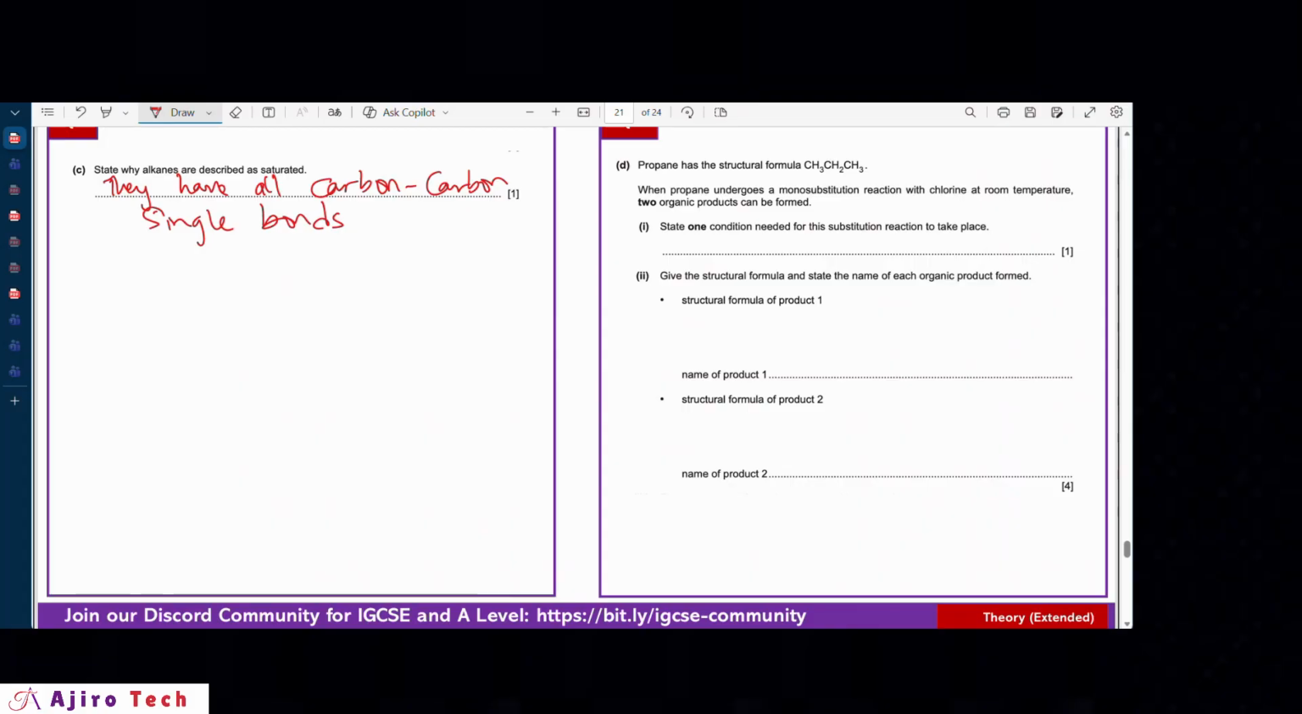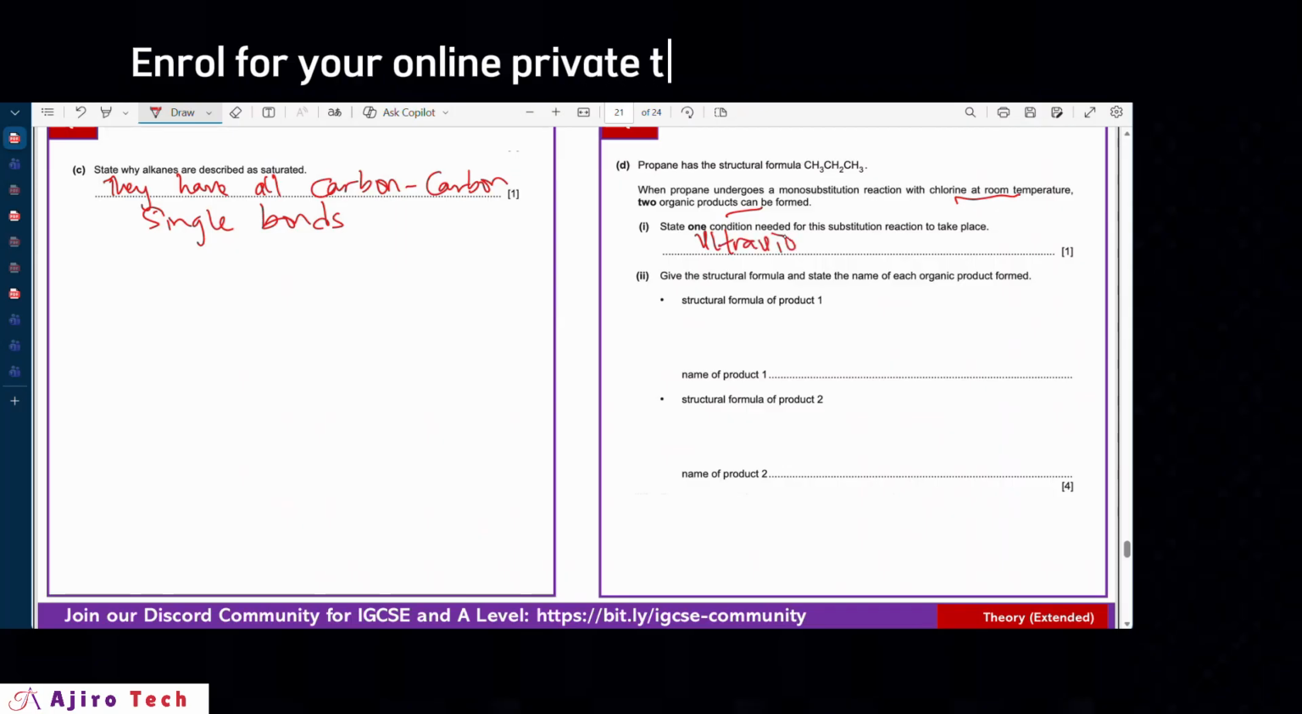Now, propane has the structural formula shown. When propane undergoes monosubstitution with chlorine, two organic products can be formed. One condition for this is obviously ultraviolet light. Ultraviolet light is needed, so it makes it a photochemical reaction. Give the structural formula and state the name of each organic product formed.